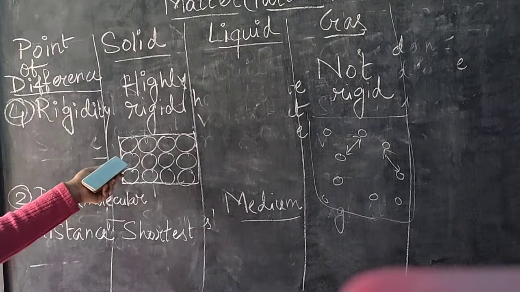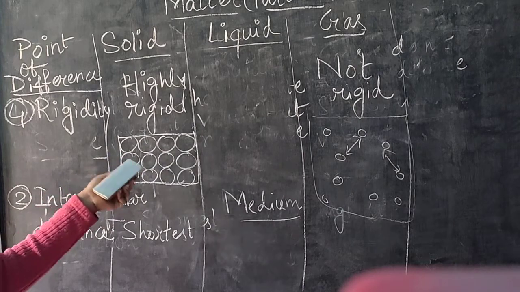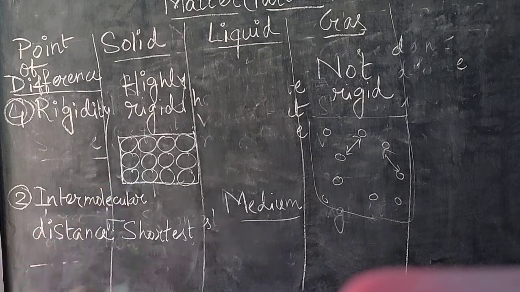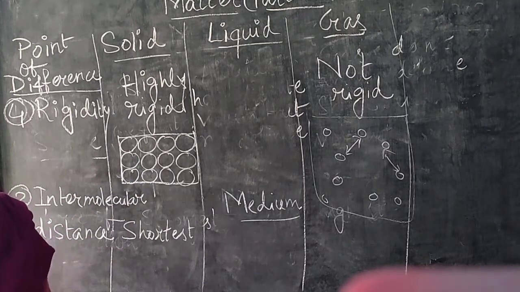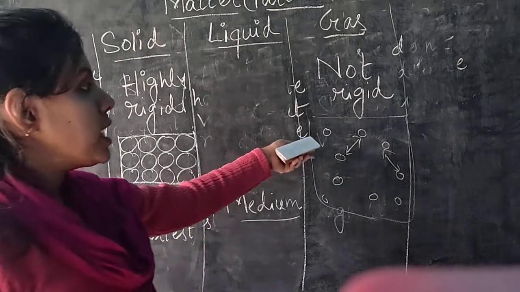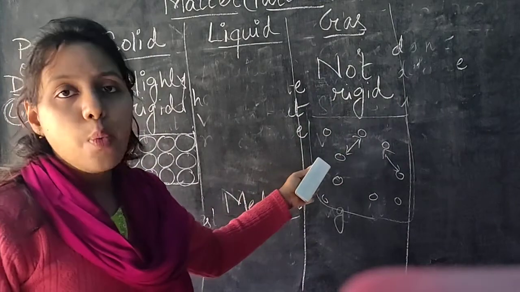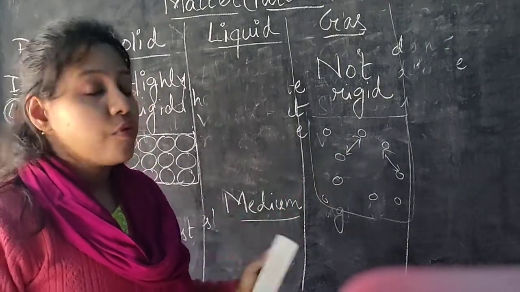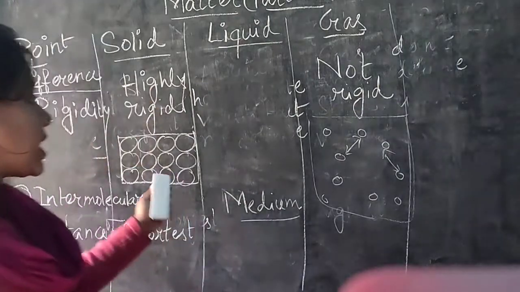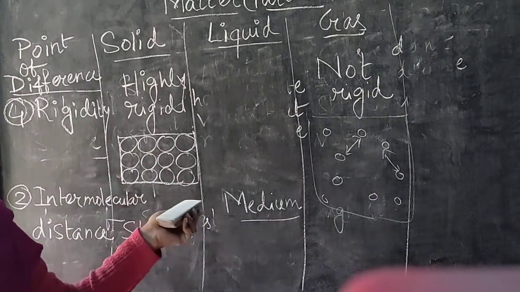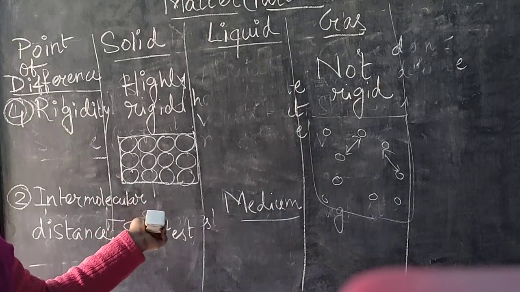Okay, no space is there for the solid molecules to move freely or to move randomly. So the solid molecules cannot move from one part to another part. Just like here, as the gas molecules are free, they can move wherever they want to go. Okay, so they are free to move. They can move randomly. But in case of solid, they cannot move randomly because of its closed packed structure.